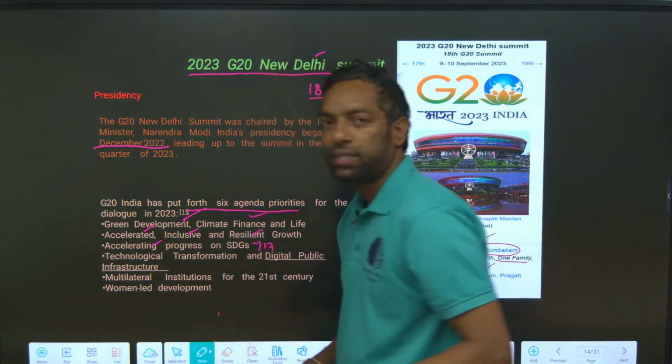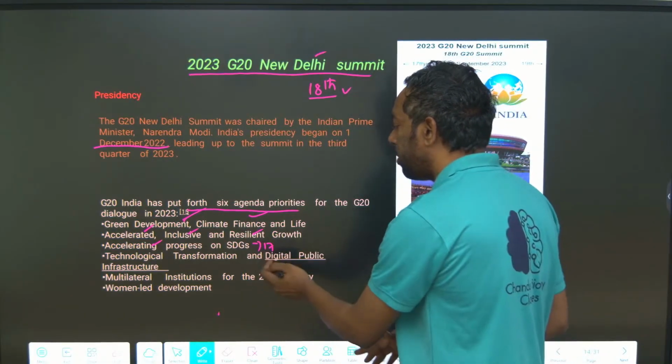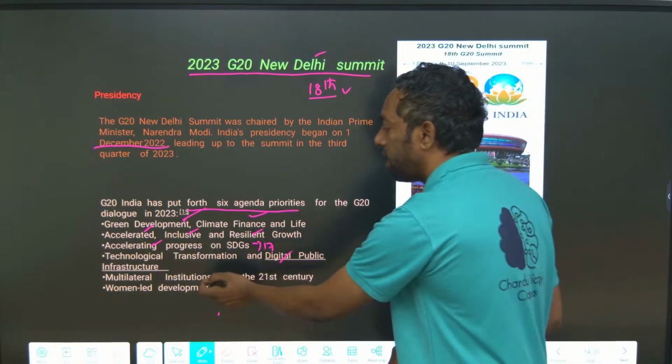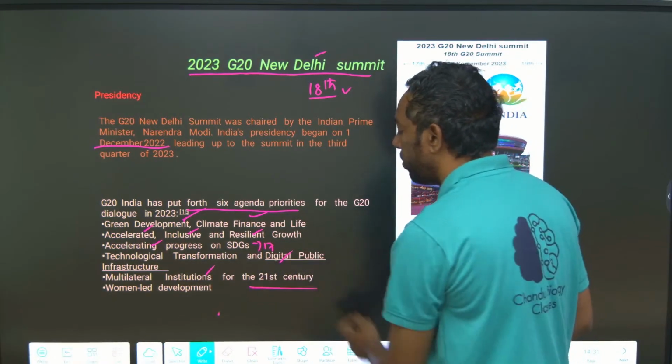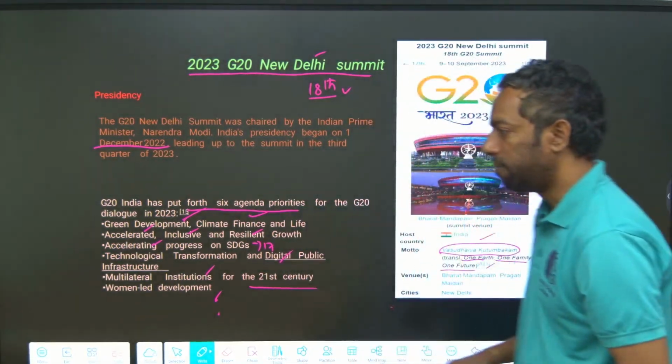Focus on sustainable development goals, guys. Then technology transformation and digital public infrastructure, multilateral institutions for the 21st century, and women-led development. These are the six initiatives taken from the Indian G20 summit.